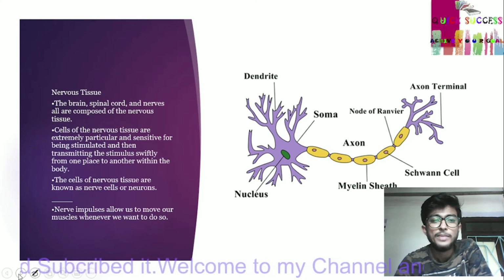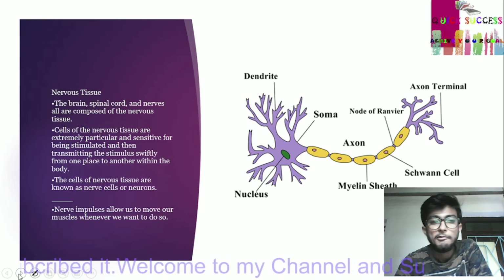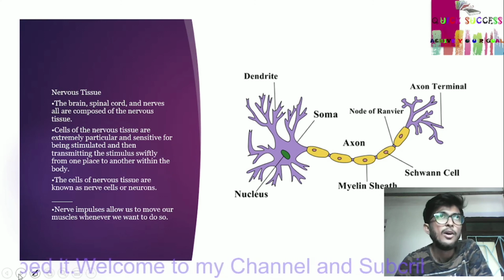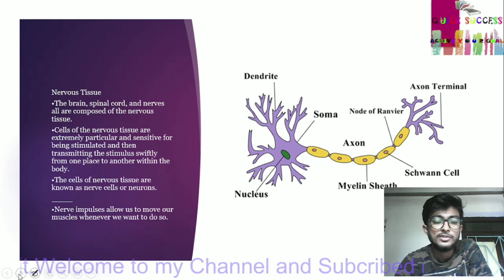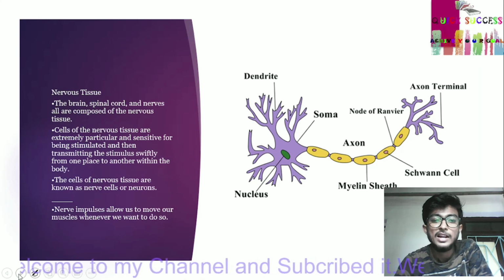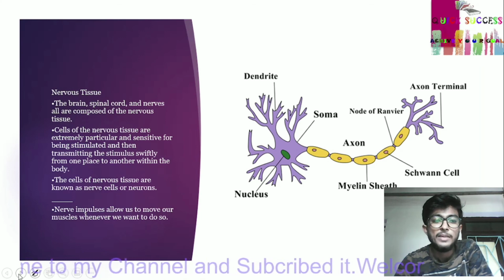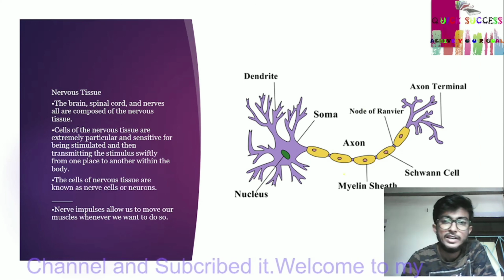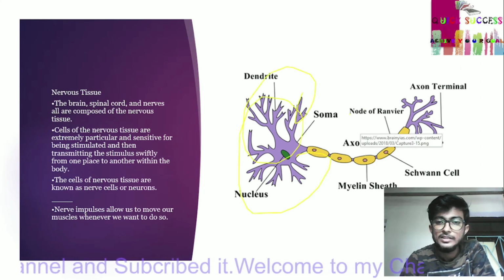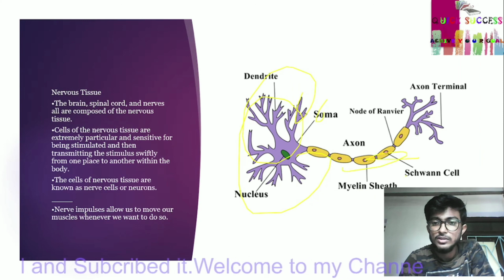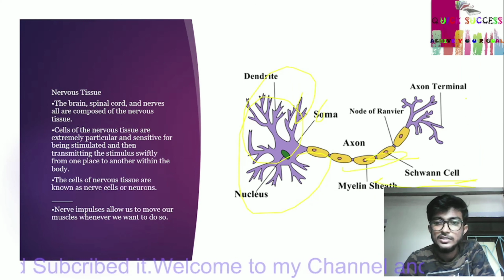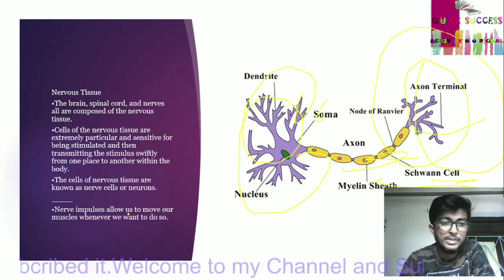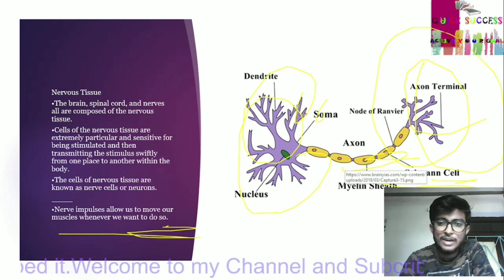The cells of nervous tissue are known as nerve cells or neurons. Nerve impulses allow us to move our muscles whenever we want to. This is the dendrite, this is the soma, this is the axon, this is the myelin sheath, this is the Schwann cell, this is the axon terminal. All are nervous tissue.